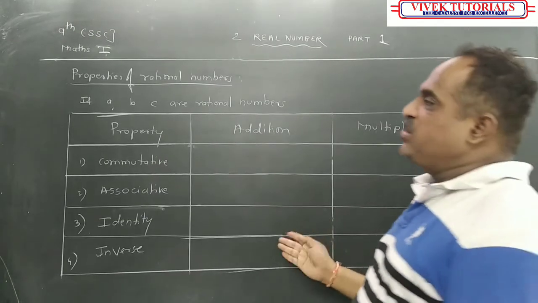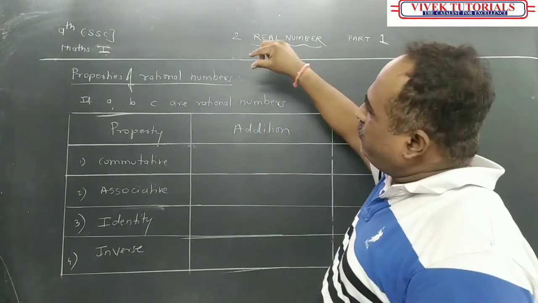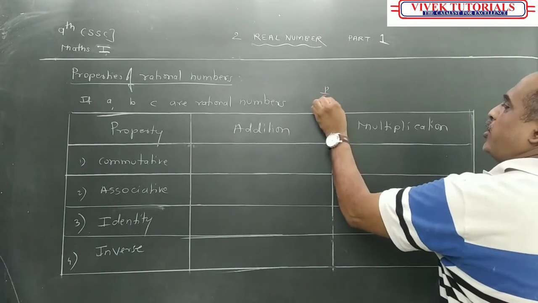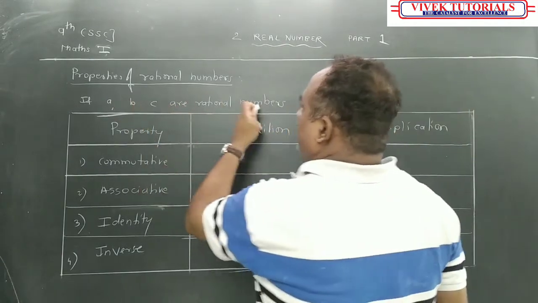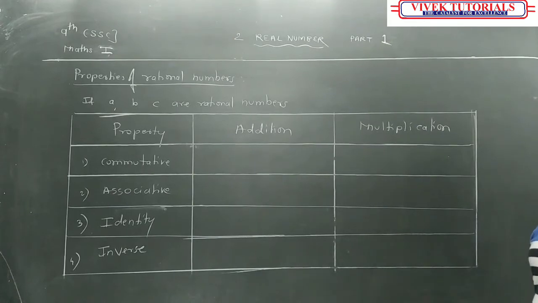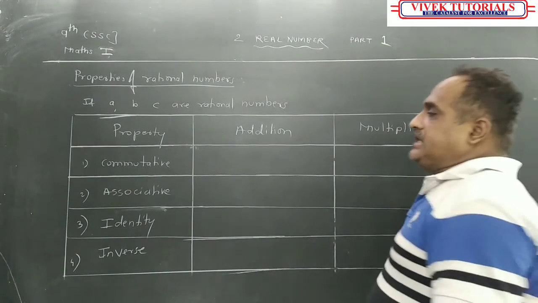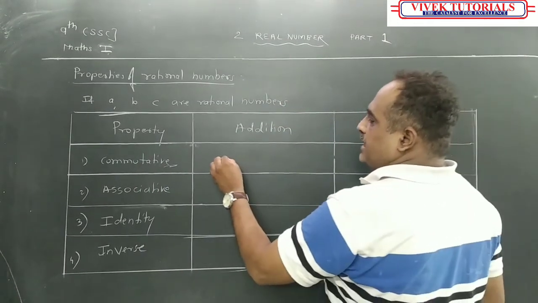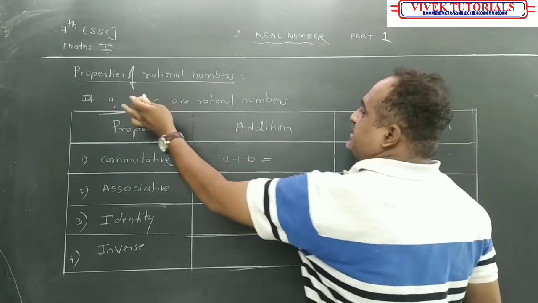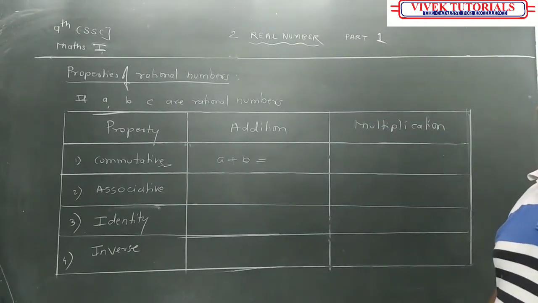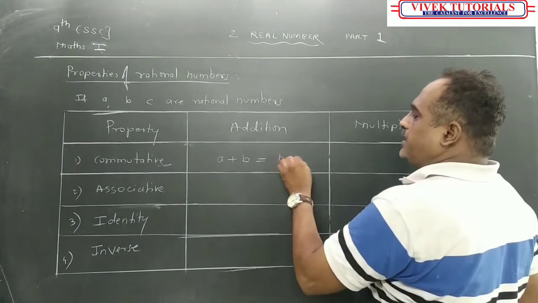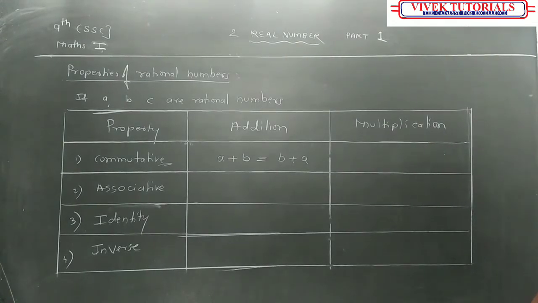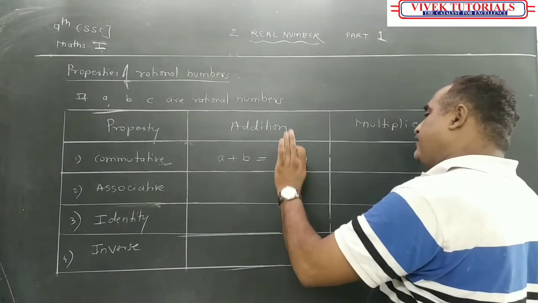तो study some properties, थोड़ा याद रखो इसको. Properties of rational numbers. If A, B, C are rational numbers, means they are all in the form of what? P upon Q. There are some properties. पहला property है commutative, means suppose I am adding A plus B. So value of that will be B plus A. This property is called as what? Commutative. A plus B is equal to B plus A. Means just we have to change the place, but the addition, the value will be same.